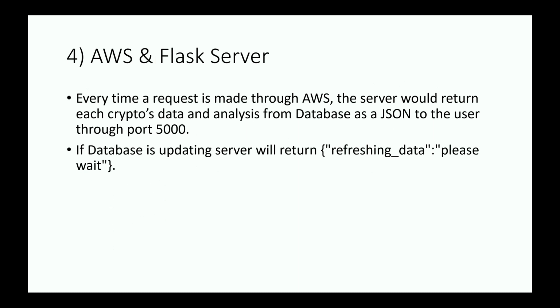Fourth solution here is our Amazon Web Service and Flask server. That part was really easy to implement. Every time a request is made to our AWS server, through a link on port 500, the server would return each cryptocurrency's data analysis from our database as a JSON to the user. Then our app would be able to convert that whole JSON file into data that would be displayed to the user. And if the database is currently updating, then our server will just return refreshing data, please wait, and our app will wait for the data before display.